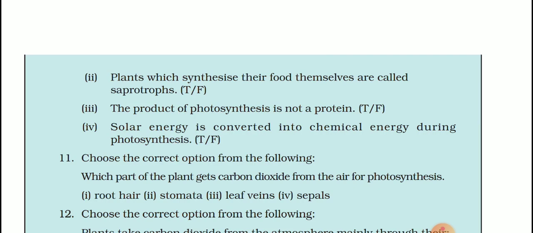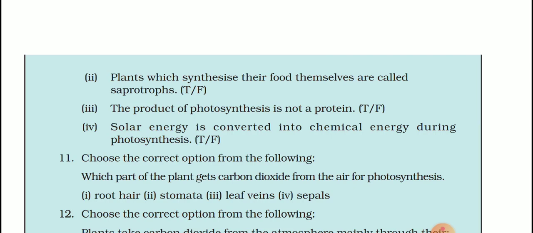The third part is, the product of photosynthesis is not a protein. This statement is true. The product of photosynthesis is not a protein, it is starch and oxygen. Starch is used by the plants and they release oxygen. This is true.